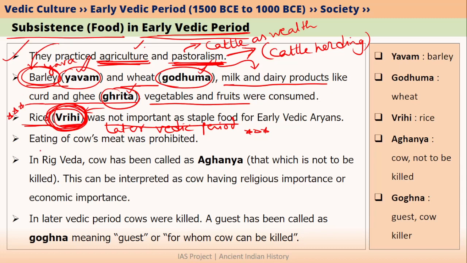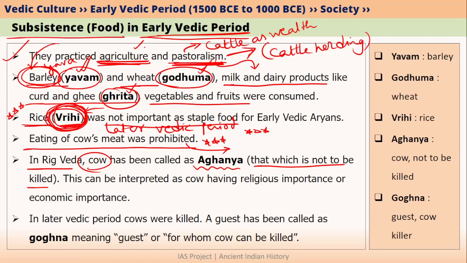During the early Vedic period, killing and eating cow's meat was prohibited. Please remember this, because when we study the later Vedic period, there will be a change in this. So in the Rig Veda, the cow has been called aganya. Aganya means the animal that is not to be killed. So the Rig Veda says that cows should not be killed.